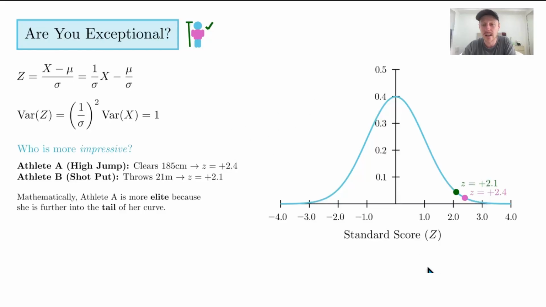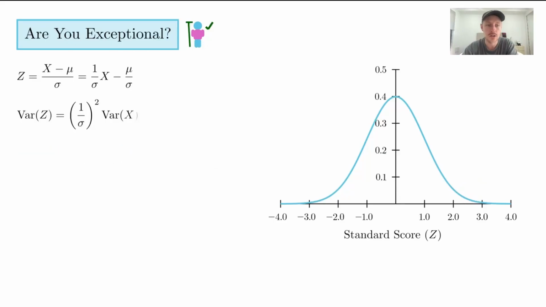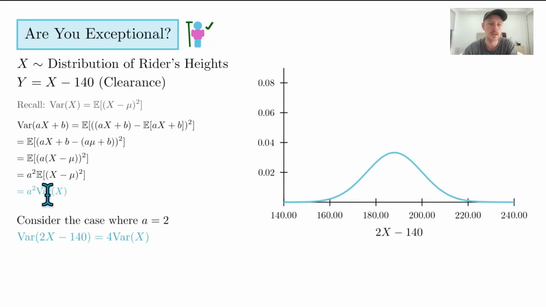I think the standard z-score is a really good example of a linear transformation. And again, the key takeaway is that the variance is invariant to horizontal shifts, but we saw from before that it does change. The variance changes as a square when you apply a linear transformation to your continuous random variable. So we've got our new distribution here, 2x minus 140, and the variance changes by this a value squared, which is 2 squared.